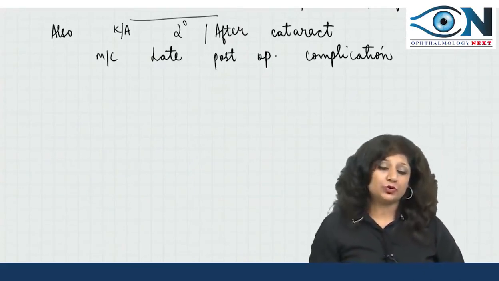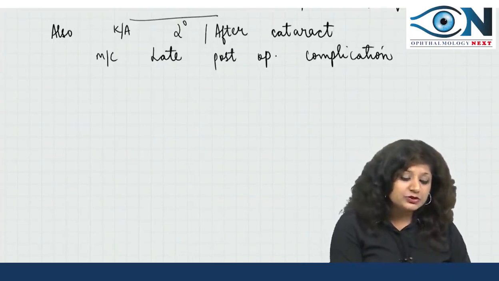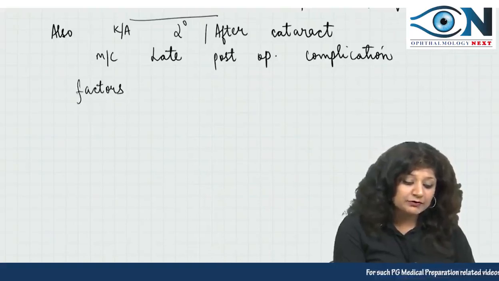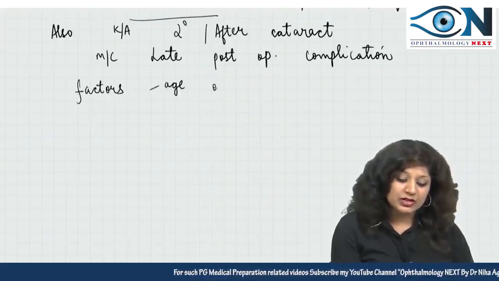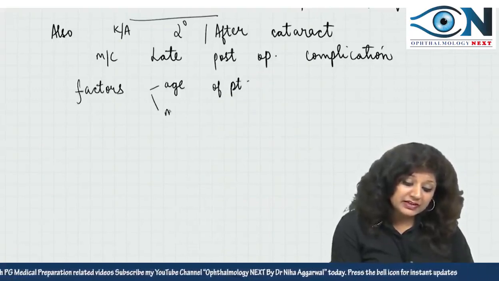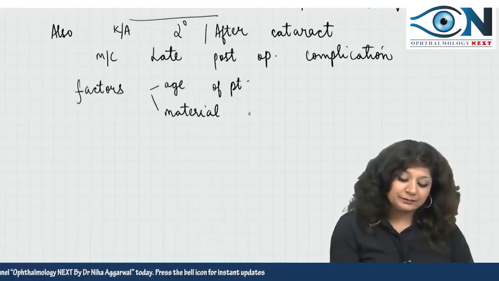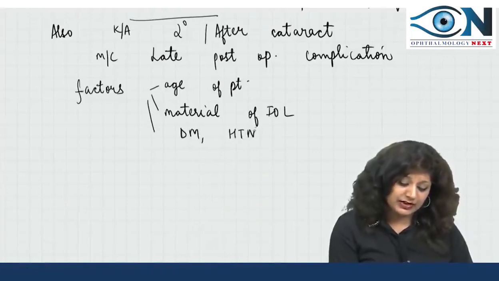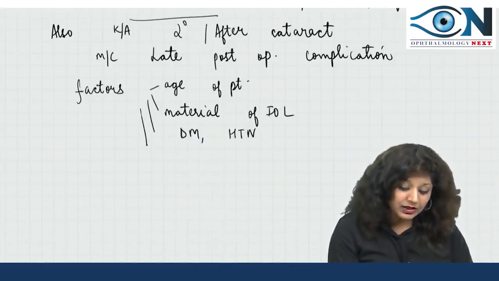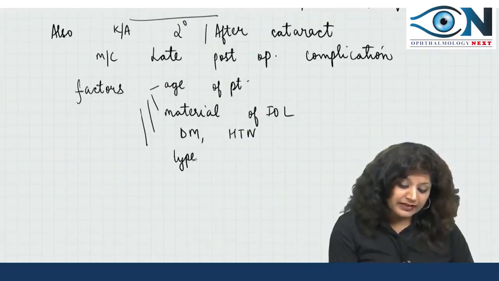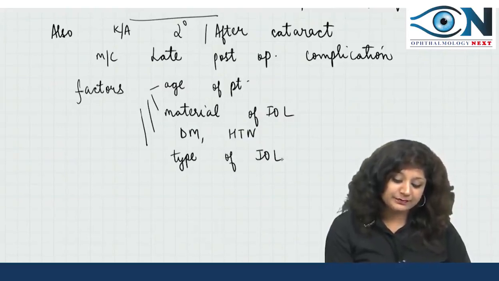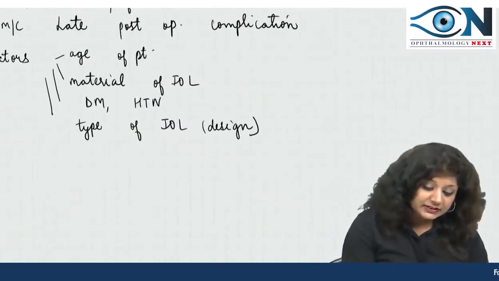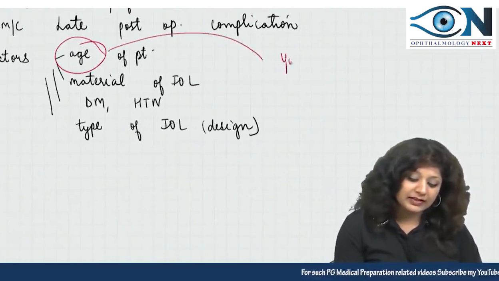Now why is there PCO and when does it occur? There are so many factors which are responsible for this PCO, but one of the very important factors is the age of the patient. Then the material of the IOL that you have applied, then chronic diseases, diabetes, hypertension. It also depends upon the type of IOL, material of IOL, as well as the style and the design of the IOL that you are applying. And as far as the age is concerned, it's very common in young patients.